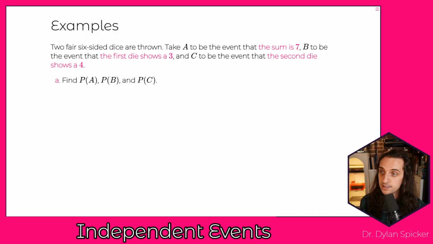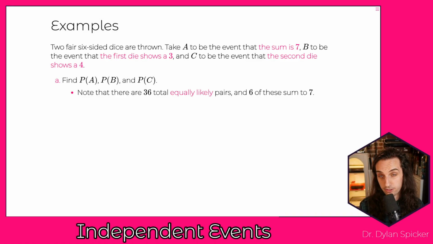So A is the event that the sum shows a 7, right? There are 36 equally likely pairs of dice, and 6 of them are going to sum to 7, right? Because you can have a 1 on the first die with a 6, a 2 on the first die with a 5, a 3 with a 4, a 4 with a 3, a 5 with a 2, or a 6 on the first die with a 1, right? So 6 of them sum up to 7, 36 total pairs, so the probability of A is 6 out of 36, or 1 in 6.